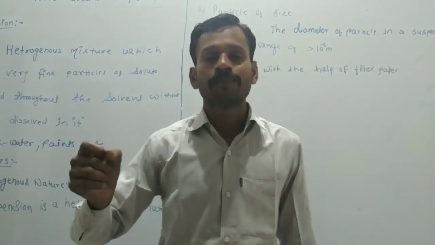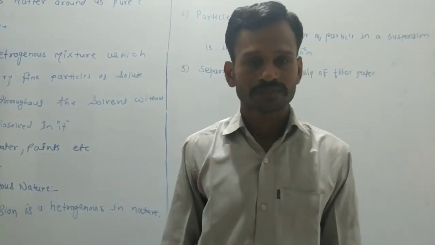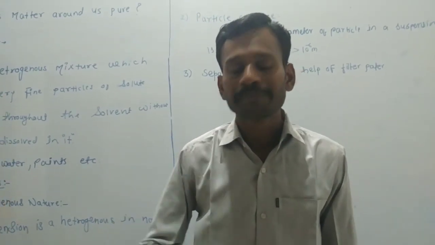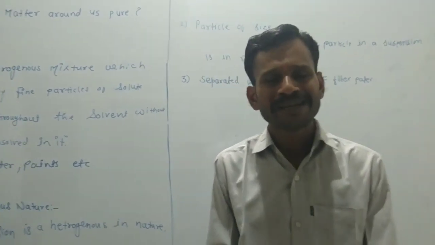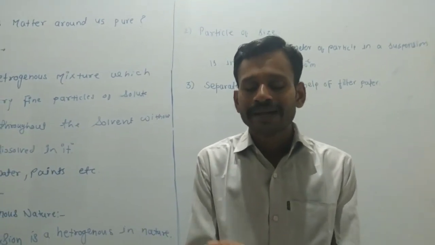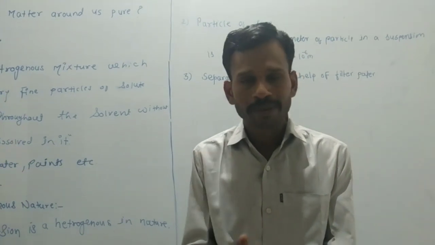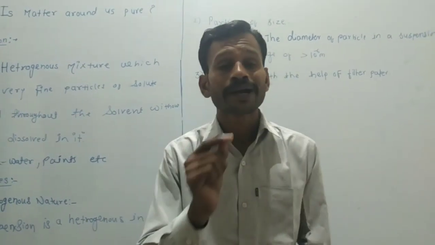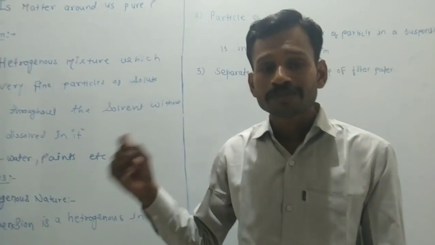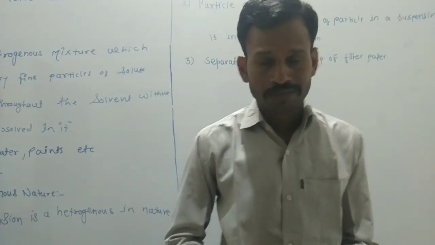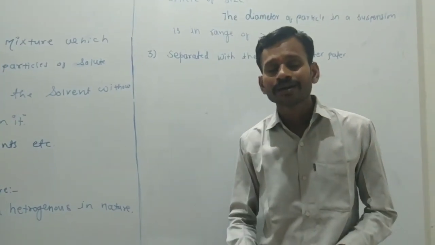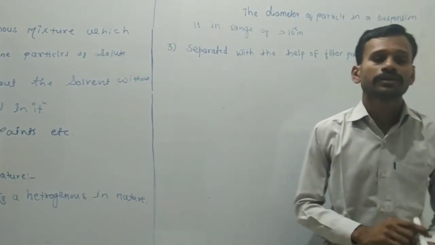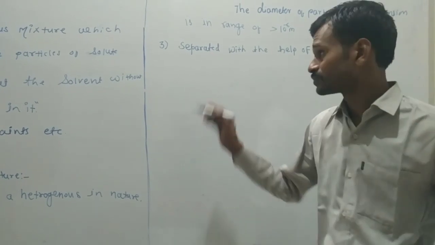Like in the first example, chalk is not dissolved in water, and when we have to separate it, we simply take filter paper. The chalk does not pass through the filter paper, which means we can simply separate the suspended particles by the filter method, by filter paper.